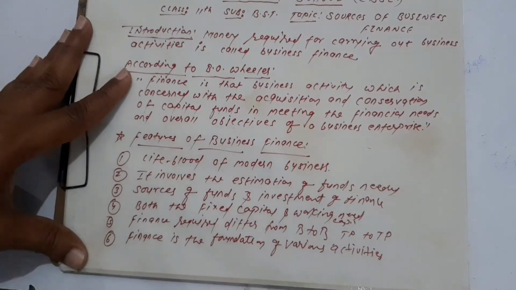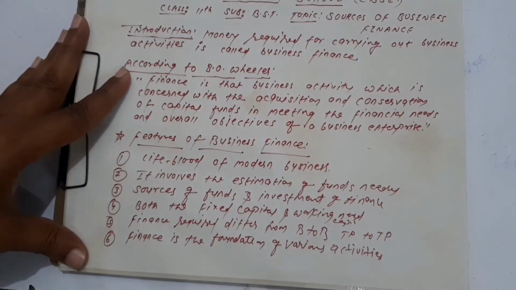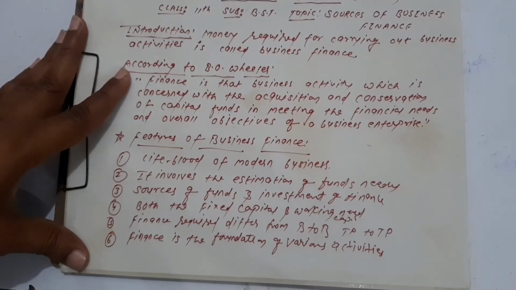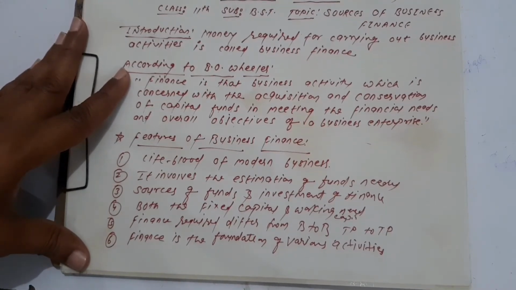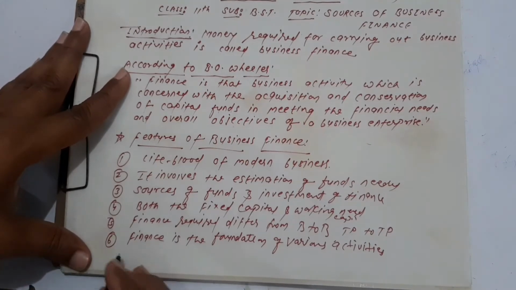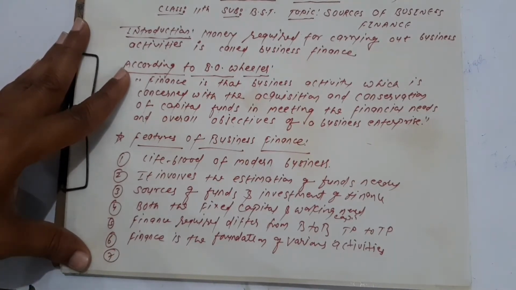If you're a business person, then you are very well aware of what things are required. And the main thing is sufficient funds. If you need 10 lakhs, there will be 10 lakhs, not 5 lakhs. If any business enterprise requires 20 lakhs, but the company has a capital of only 10 lakhs, then that business can't be run.